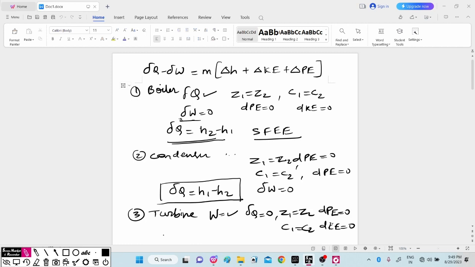So considering this, only work is going to be produced if you apply this steady flow energy equation. We can write del W which is obtained here as only the remaining terms, H1 minus H2. We can say minus del W will be equal to change in enthalpy, which is H2 minus H1. So del W will be equal to H1 minus H2. As the turbine is a power producing device.